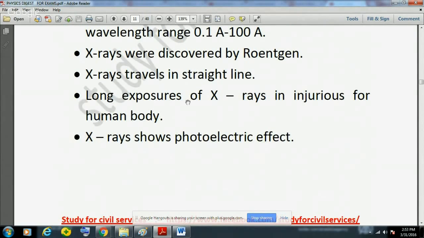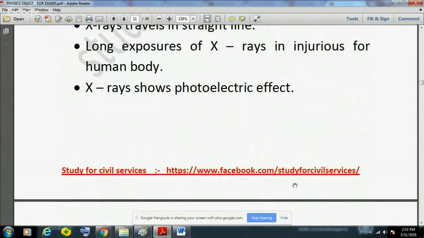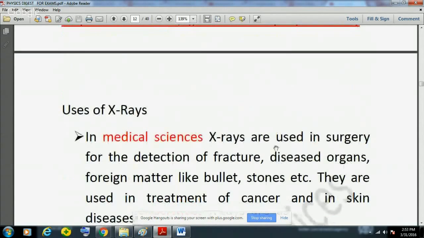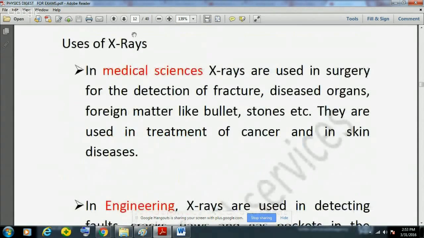But X-rays are actually harmful if long exposure to X-rays is applied to the body. It is very injurious for the human body. X-rays produce photoelectric effect. Now there are various uses of X-rays. X-rays are very important rays. So they are used in medical science.